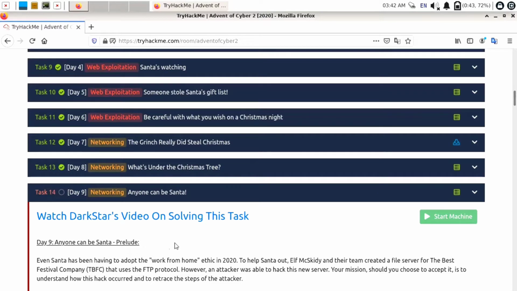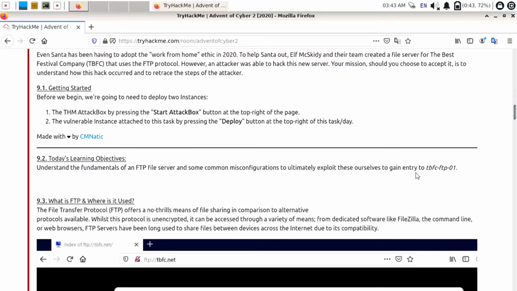Now, anyone can be Santa, prelude. Even Santa has been having to adapt the work from home ethic in 2020. To help Santa out, Elf McSkidy and their team created a file server for the Best Festival Company, TBFC, that uses the FTP protocol. However, an attacker was able to hack this new server. Your mission, should you choose to accept it, is to understand how this hack occurred and to retrace the steps of the attacker. Okay, means we have to try to hack into this machine using FTP.